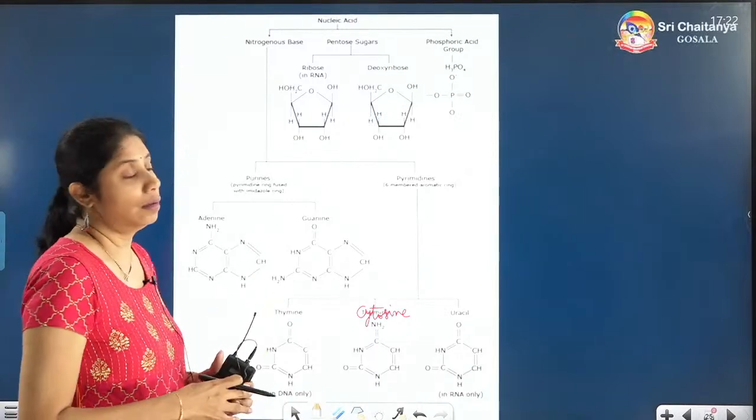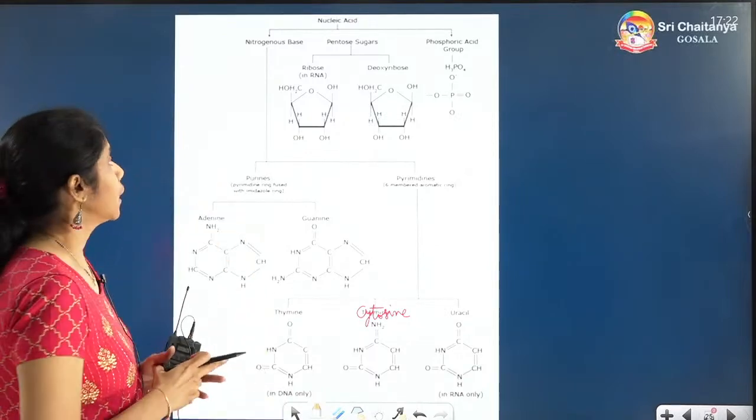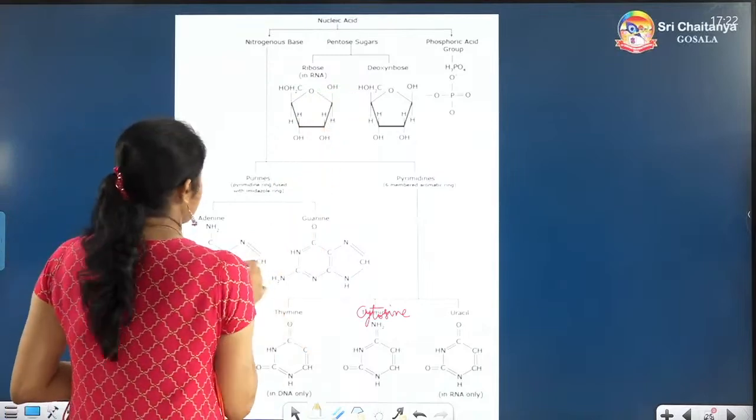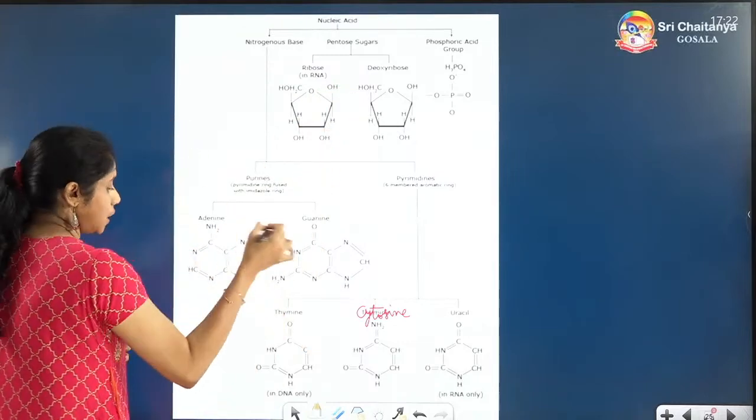Now let us see here. In this, one particular nucleotide is made up of 3 things.